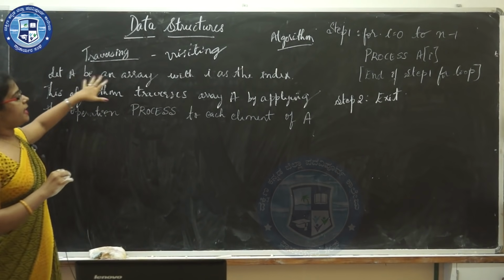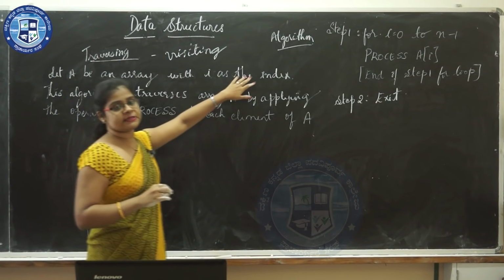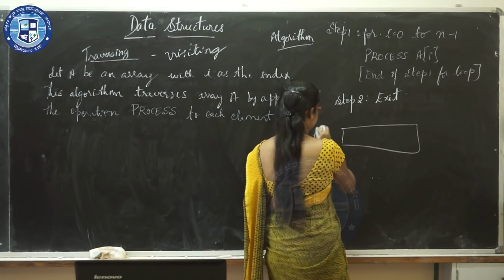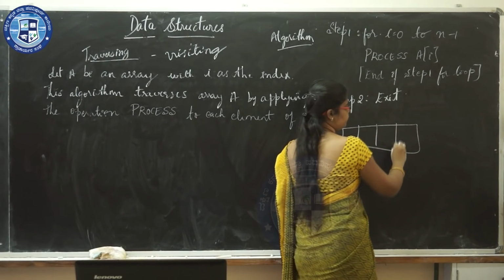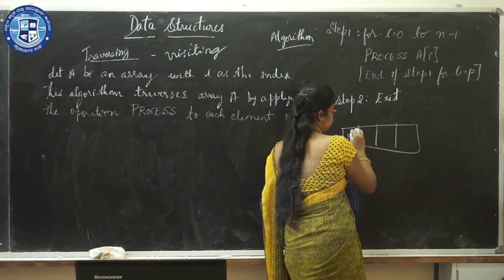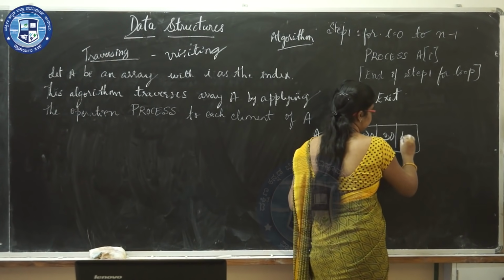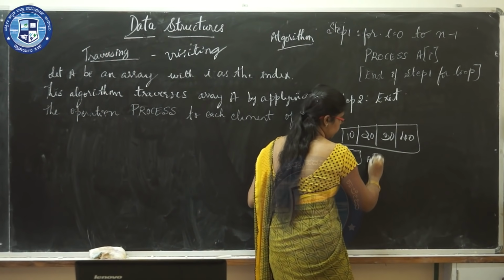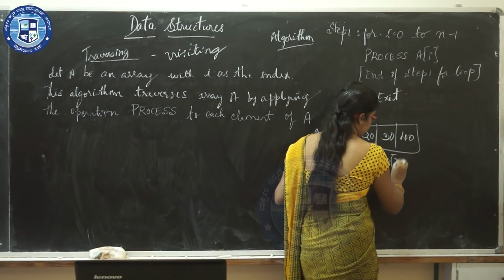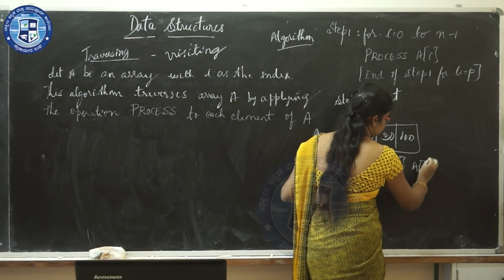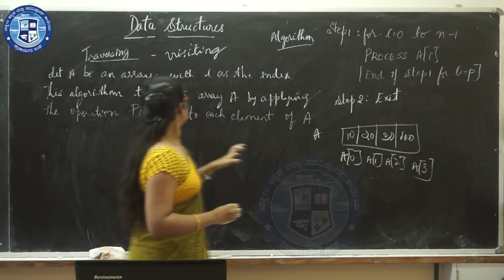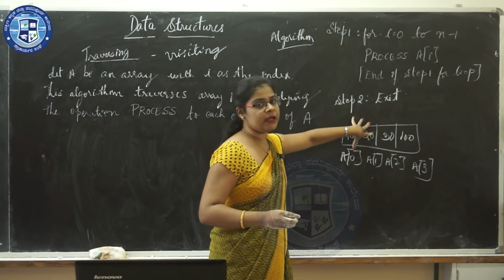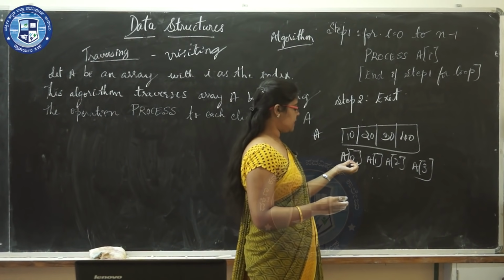Let A be an array with I as the index. Now I'll take a simple array A which contains 4 elements: 10, 20, 30 and 40. So this is A of 0, A of 1, A of 2 and A of 3. A is an array with I as the index, so I means 0, 1, 2, 3.